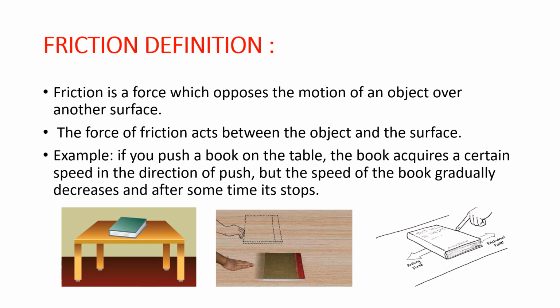You know that the book is in non-uniform motion with respect to the surface, that is, here the table surface. In the first chapter, we studied that non-uniform motion of a body takes place only when a net force acts on it.